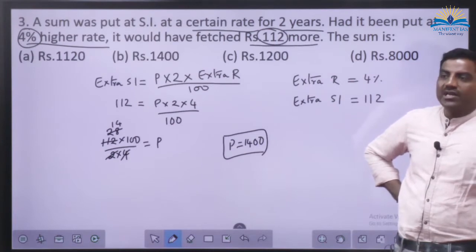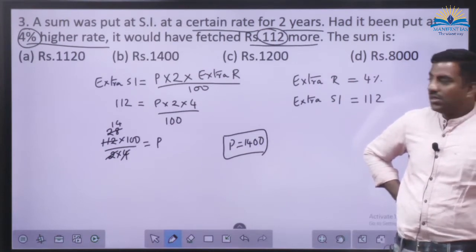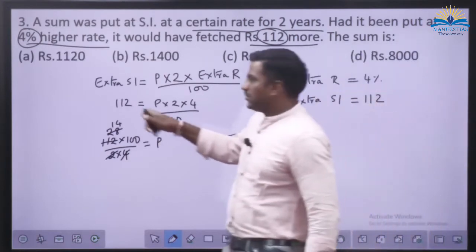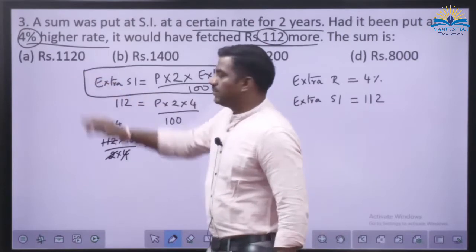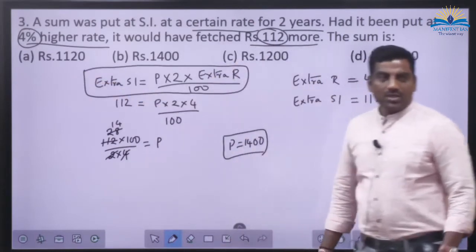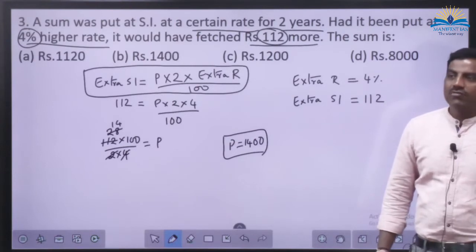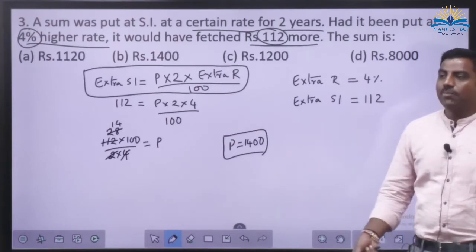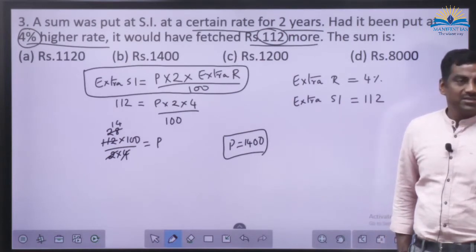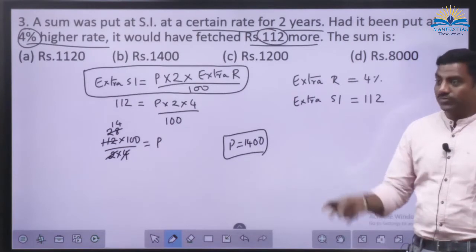You don't have to find out the real rate of interest here at all. Does this expression make sense to you? While we are calculating simple interest, we put PTR by 100. But while we are calculating extra simple interest, I will put extra rate of interest. This can be applicable even for extra years also.